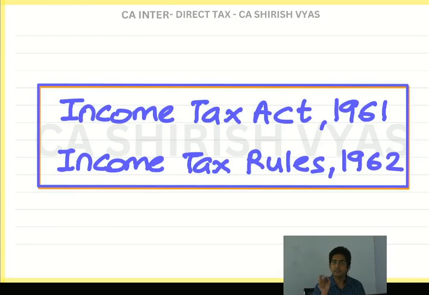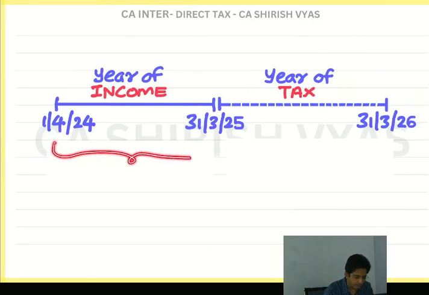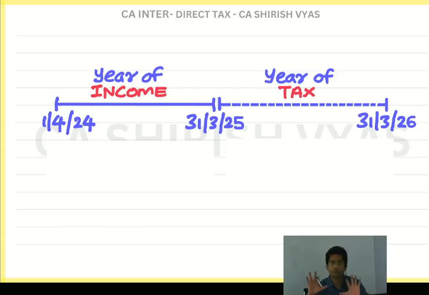And precisely which April to March? 24-25. 1st April 24 to 31st March 25. That is our fixed year. On that year, they will base the question. Every question in your paper will be based on financial year 24-25. Look at this. Can you see here? 1st April 24 to 31st March 25. For this year, whatever rule the government has made, that you are supposed to study.